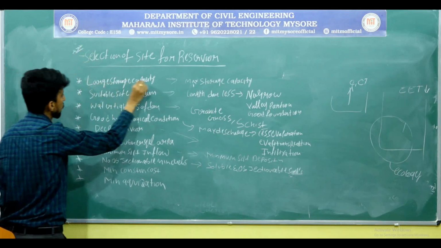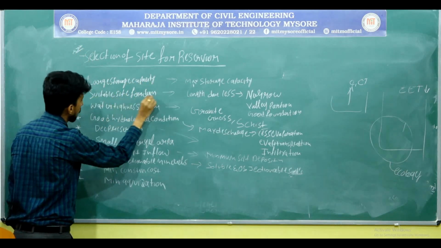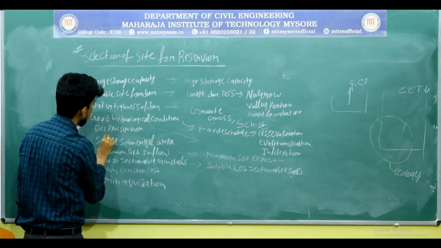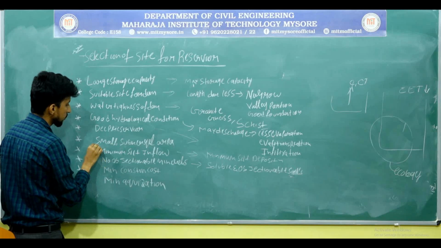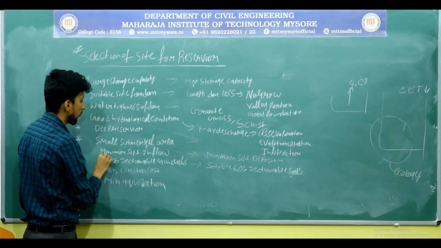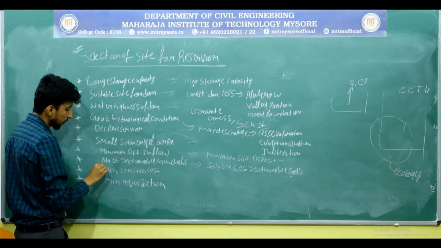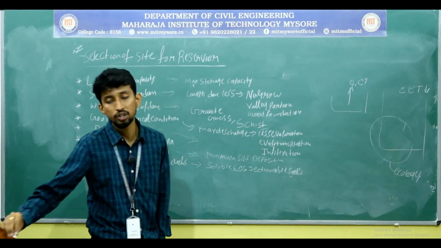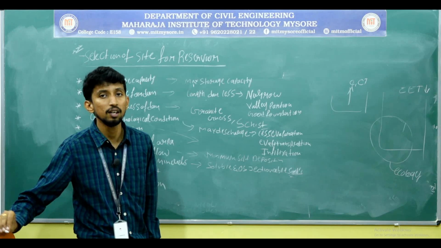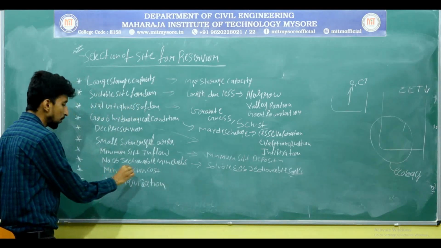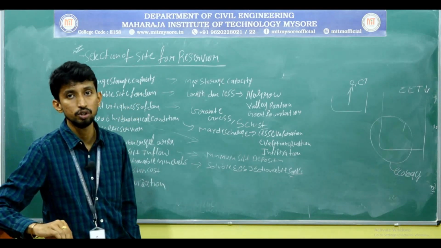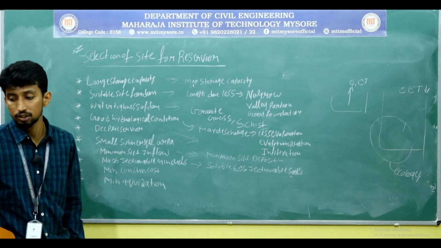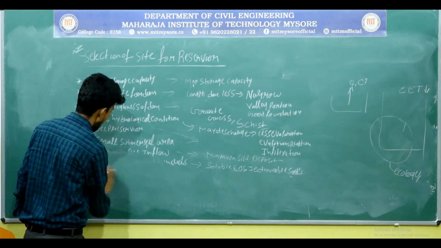To summarize: large storage capacity, suitable site for dam, water tightness of the dam, good hydrological condition, deep reservoir, small submerged areas, minimum silt inflow into the dam, no objectionable minerals such as salts or any injurious minerals present at the dam site, minimum construction cost as far as possible, and minimum land acquisition.